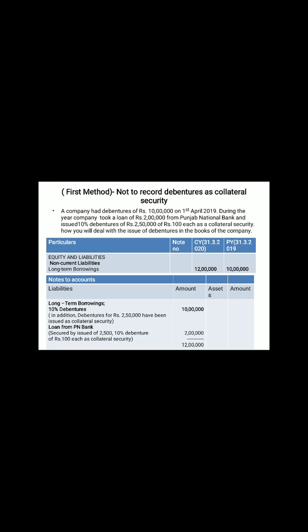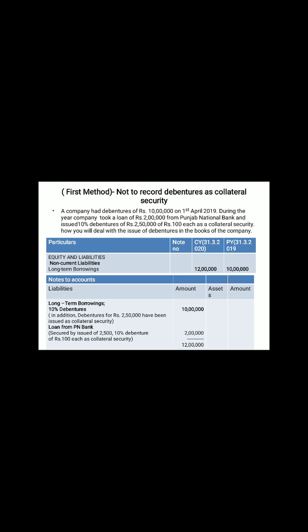Punjab National Bank is listed. That means the loan value of 2 lakh you have to list here, and this refers to the charge of security of 2,50,000 against it. So the loan from Punjab National Bank is listed in the notes to accounts with the amount of 2 lakh.